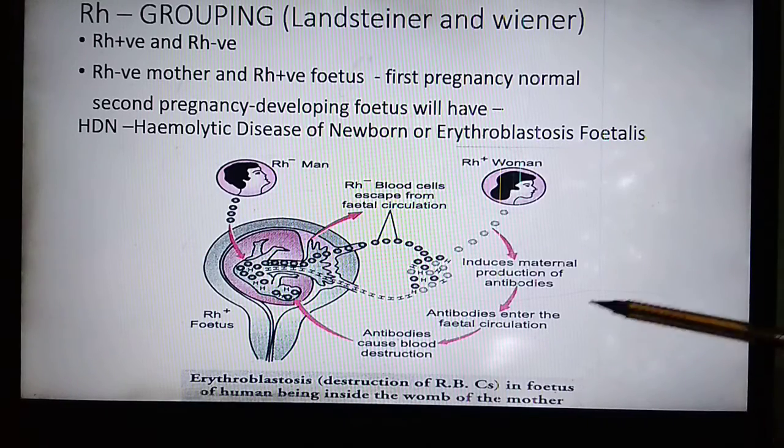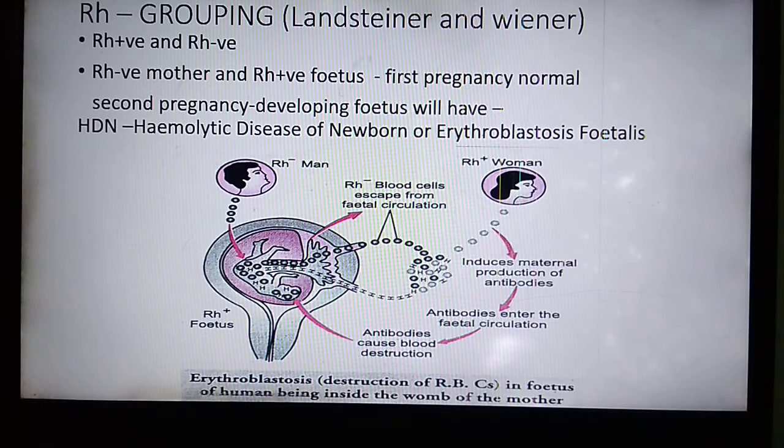As a result, serious damage to the RBC of the developing fetus will occur, causing hemolytic disease of the newborn or erythroblastosis fetalis. I repeat again, it will cause hemolytic disease of the newborn or erythroblastosis fetalis. With this, Rh grouping is complete.